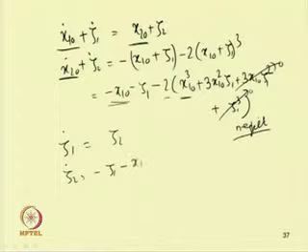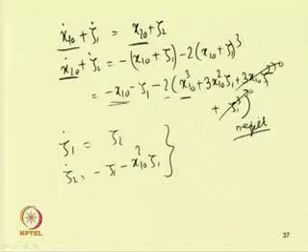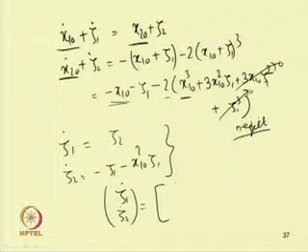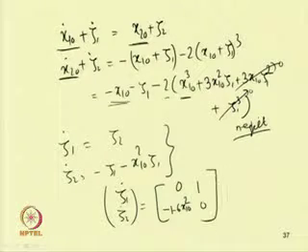and zeta 2 dot equal to minus zeta 1 minus 6 x1_0 square zeta 1. So, one can write this way, that zeta 1 dot, zeta 2 dot is equal to the matrix [0 1; minus 1 minus 6 x1_0 square, 0] into zeta 1, zeta 2.